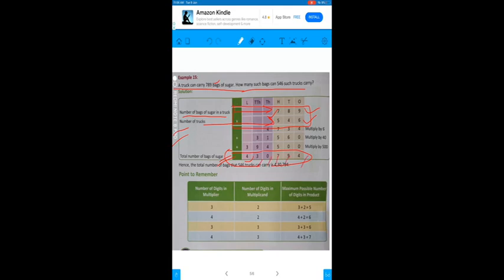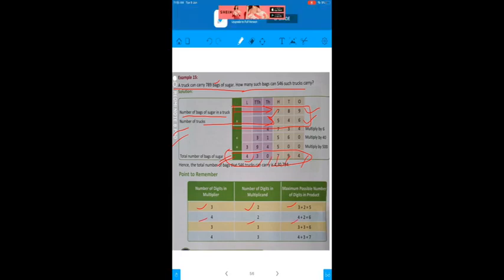There are six digits. Means if you are multiplying a 3-digit number by a 3-digit number, you will get the answer in six digits. Similarly, if we are multiplying a 3-digit number by a 2-digit number, the answer will be in five digits. Similarly here also, for the multiplier with 14 digits and the multiplicand with 2 digits, the answer will be in six digits. So this is what you need to notice. By this you can verify whether your answer is right or wrong.